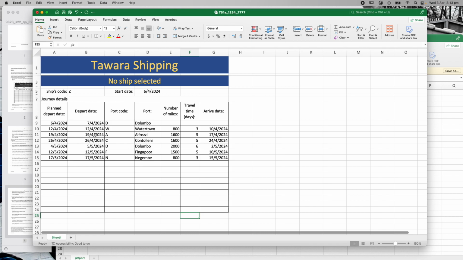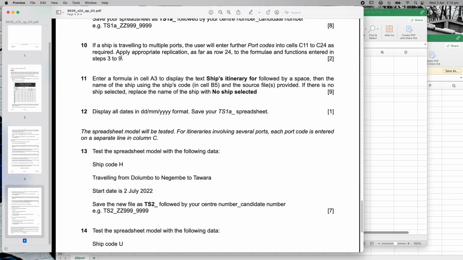It's not on a Saturday or a Sunday, so it all seems to be working perfectly. You can see here, Colombo must be a Saturday or a Sunday. So actually, this looks like our code is working really well all the way down. If I click in any of these boxes, I can just check that my formula has been filled in. The only boxes that aren't are my port code, and like I said before, my ship code and my start date. They're where the user enters information. So actually, I think I've finished question number 10 there. So that was worth 2 marks. You can sort of see how difficult it can be based on the amount of marks, right? So 2 marks, it shouldn't have been a huge problem.